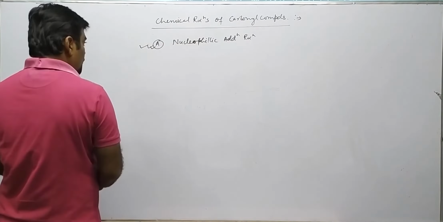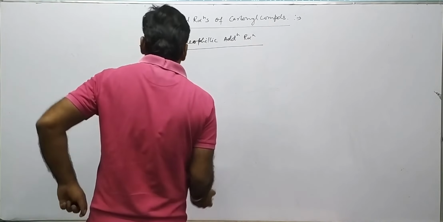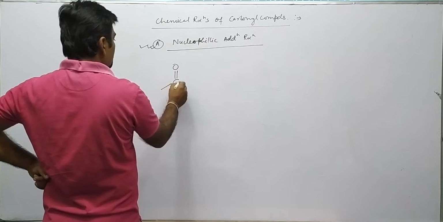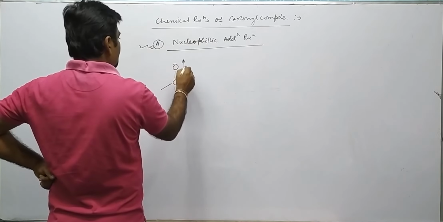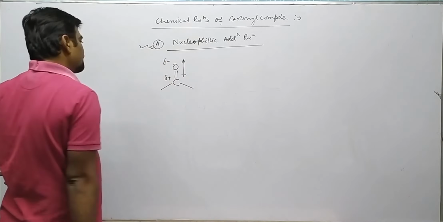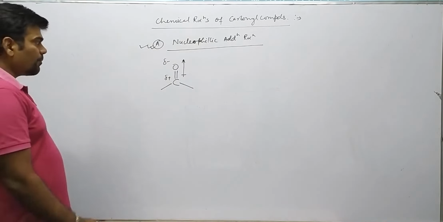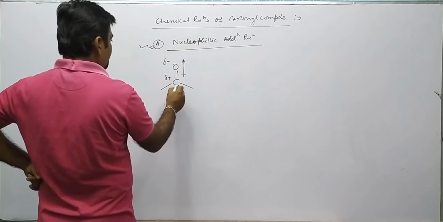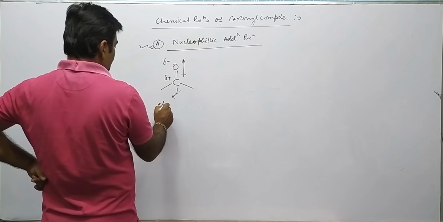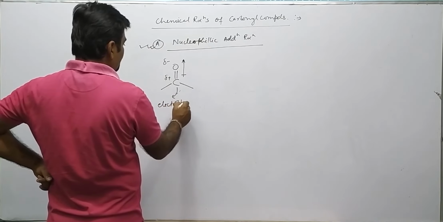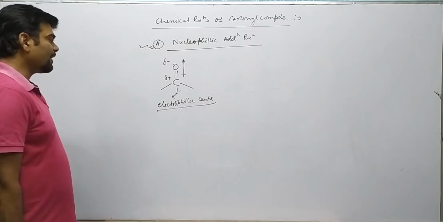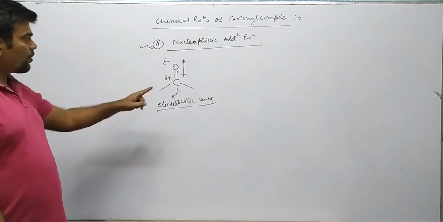In nucleophilic addition reactions, suppose there is a carbonyl compound, carbon double bond oxygen. There is polarity in this bond, a dipole moment, delta plus, delta minus. So carbonyl compounds are electrophilic in nature because this carbon is having delta plus. They are the electrophilic center of this compound. They seek electrons.